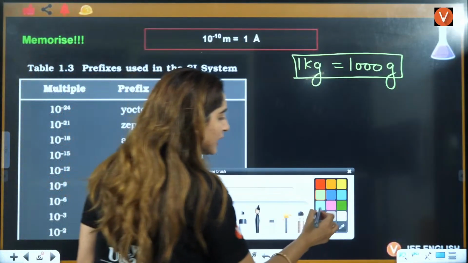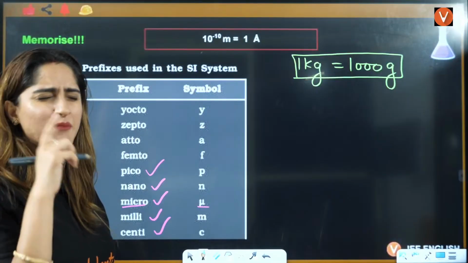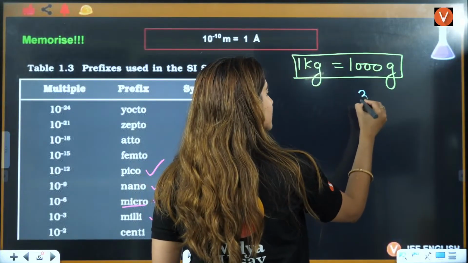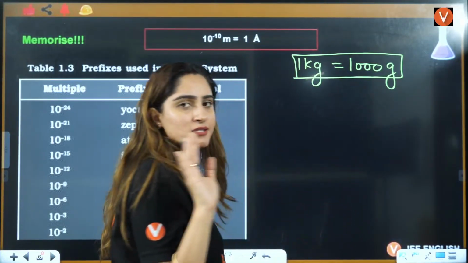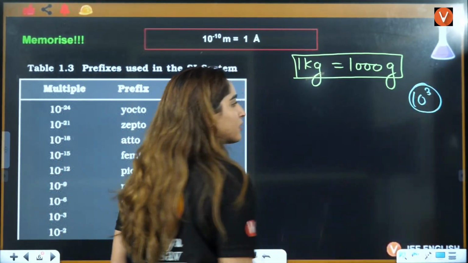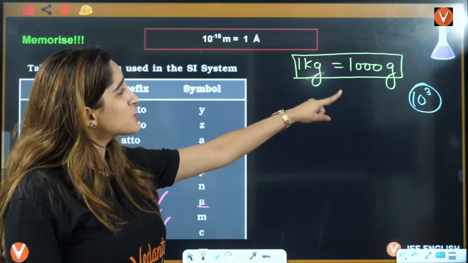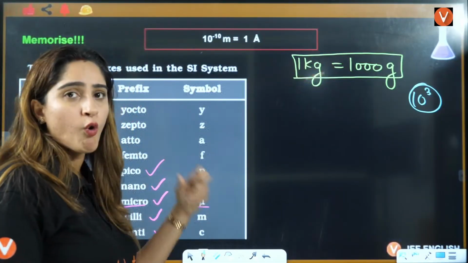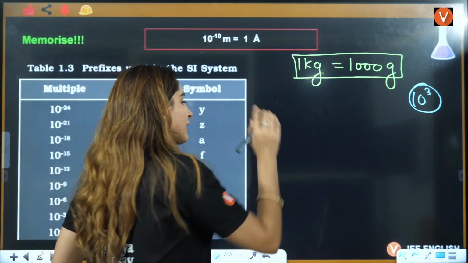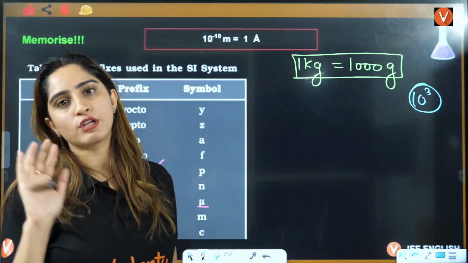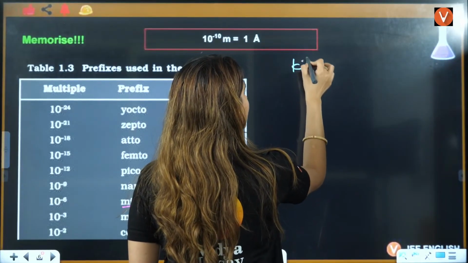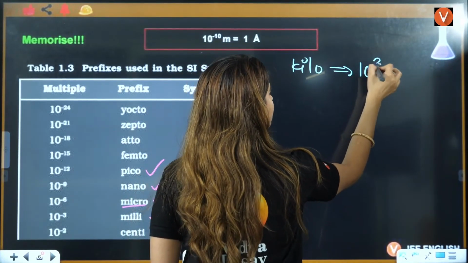Now understand one thing, if I say that 1 kilogram is 1000 grams, just remember 10 raised to power 3. Just remember that 3 zeros are there, right? It means the relation is by 10 raised to power 3. It is easy to convert it like this, but when it comes to pico, nano, then it becomes difficult, right? Just remember that kilo means 10 raised to power 3.